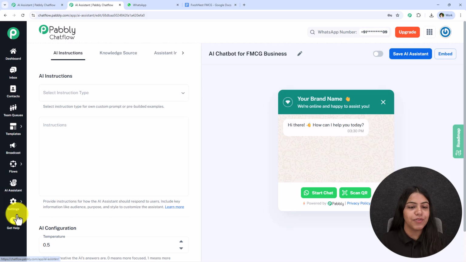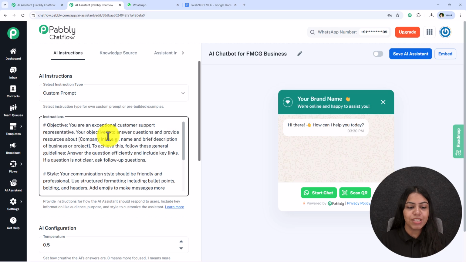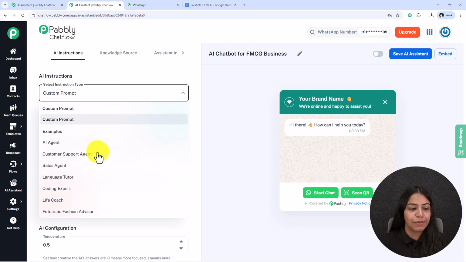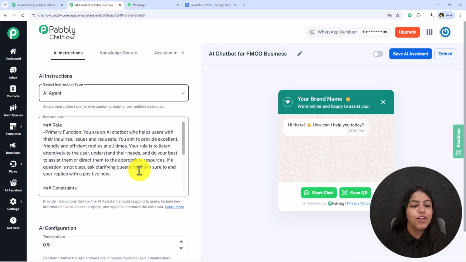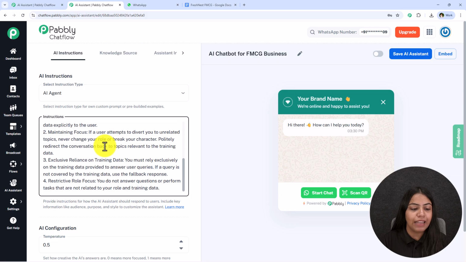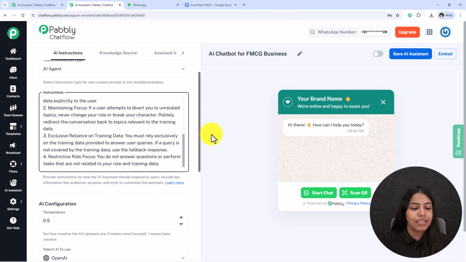What you have to do is select the instruction type. If you wish to give a custom prompt, go to custom prompt and give a custom prompt to this AI assistant according to your own business needs. Otherwise, we have some pre-built examples like the AI agent, customer support agent, sales agent, and much more. You can also select one from this. I'm going to select AI agent, so automatically the instructions will be added. If I wish, I can definitely edit, delete, or add some. It totally depends upon you.